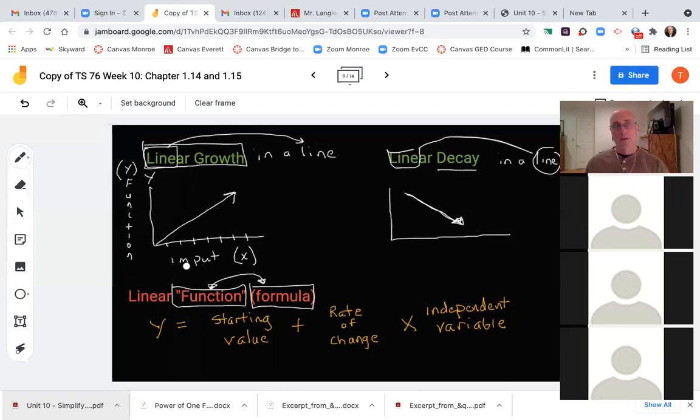Okay, so if they wanted to know in linear growth, okay, 7 years out, for instance, in linear growth, what would the y be? Or 14 years out, or 40 years out, what would the function result be of doing something, okay? That y, that result, that function over here would be here's my magic formula.